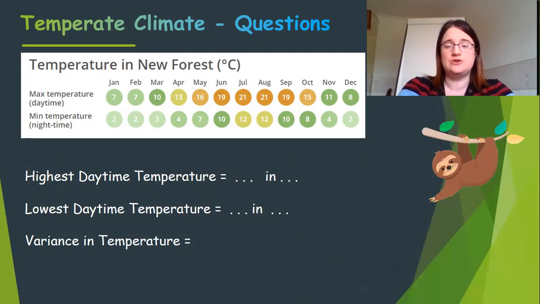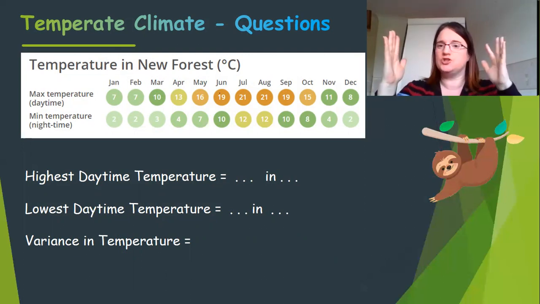So what I'd like you to do now is to start recording some information about the temperature in the New Forest. And you can see I've put three pieces of information down that I want you to work out. So I want to know the highest daytime temperature and what month that was in, the lowest daytime temperature and what month or months that was in, and then I want the variance in temperature. That means how much has it changed? And to work that out, you're going to need to work out the difference between the lowest temperature and the highest temperature. How much is the range between hot and cold?